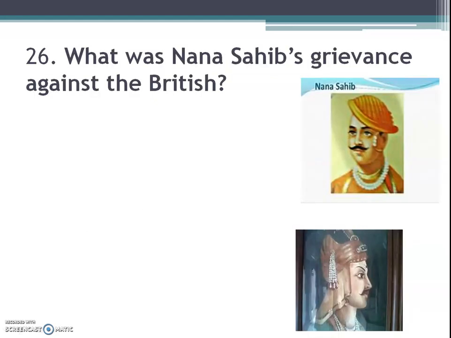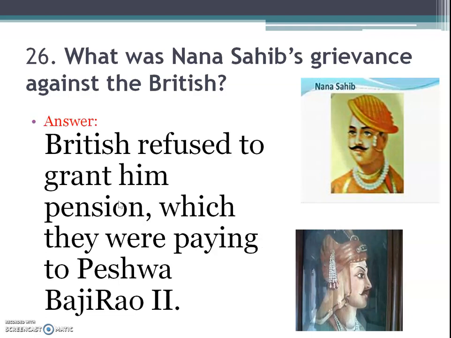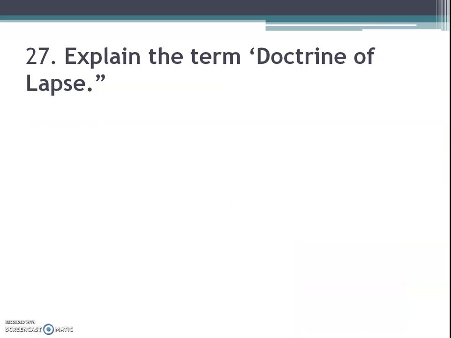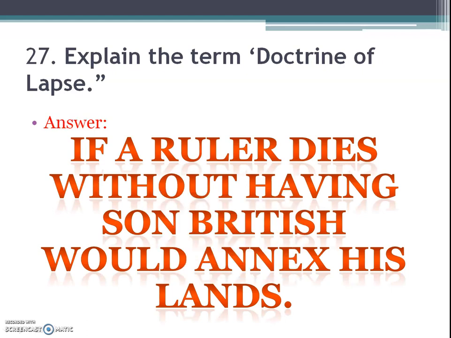Next, what was Nana Sahib's grievance against the British? British refused to grant him the pension which they were paying to Peshwa Baji Rao II. So this is Nana Sahib and this is Peshwa Baji Rao. Number 27, explain the term doctrine of lapse. So the answer is, if a ruler dies without having a son, the British would annex his land. This is called doctrine of lapse.